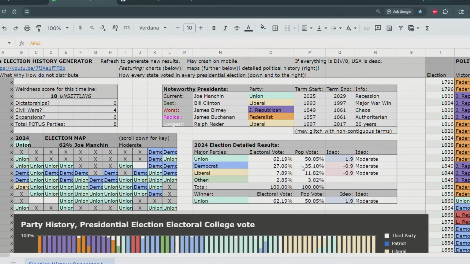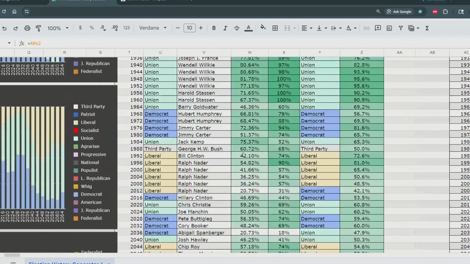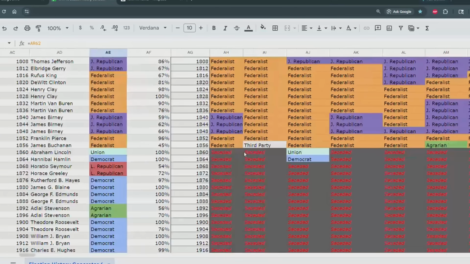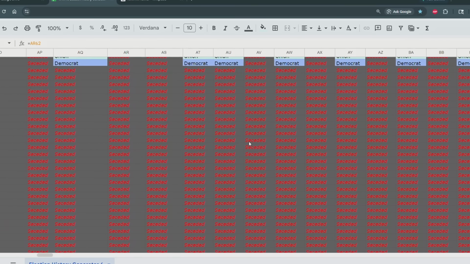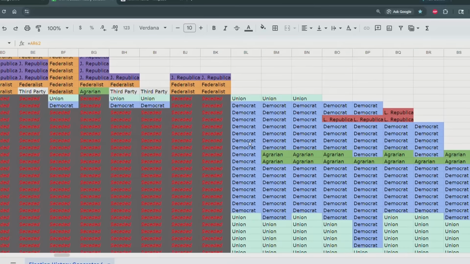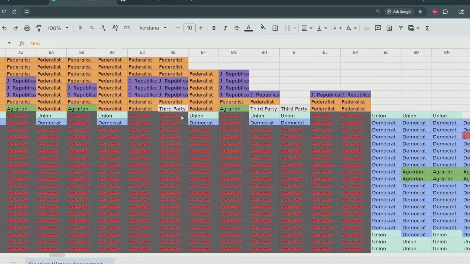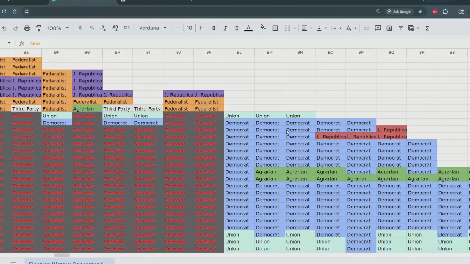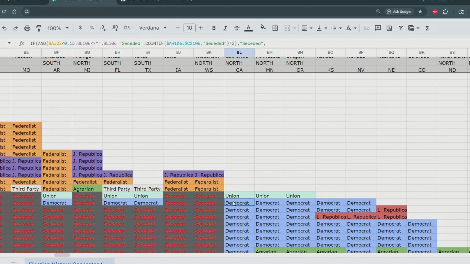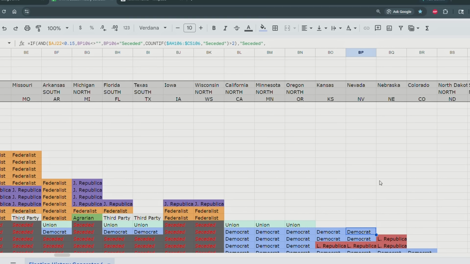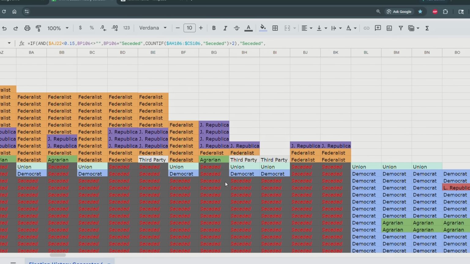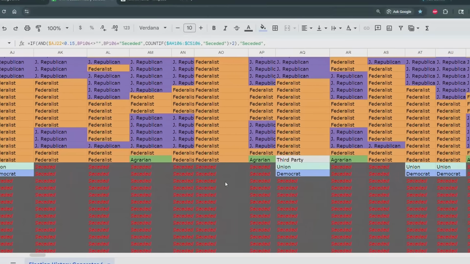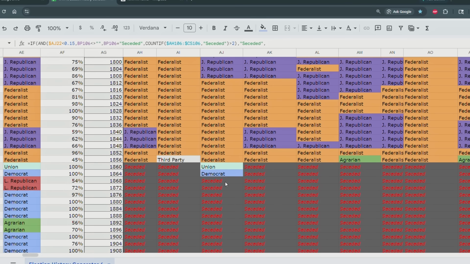Let's see, what's an interesting thing? Did any states secede? Let's check it out. Let's scroll down here. Oh my god. That's not good. Okay. Which states stayed in the country? Oh my god. That is not good. Which states? California? Okay, that's a pretty big state. Minnesota, Oregon, Kansas, and Nevada stayed in the country, and all the other states seceded. So basically every state west of or east of the Rocky Mountains seceded from the country for whatever reason.